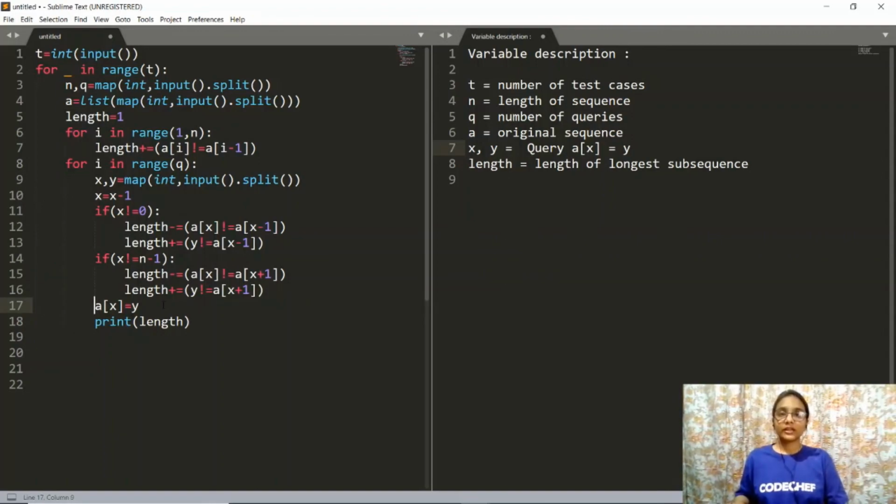because it was already given in the question that this change will be maintained after each query. And then finally we will print the length of the longest good subsequence, which we were supposed to print after each query. So that's it guys, this is our code.